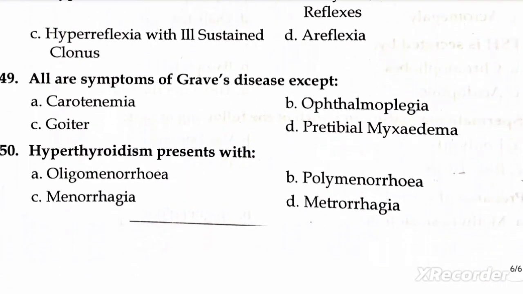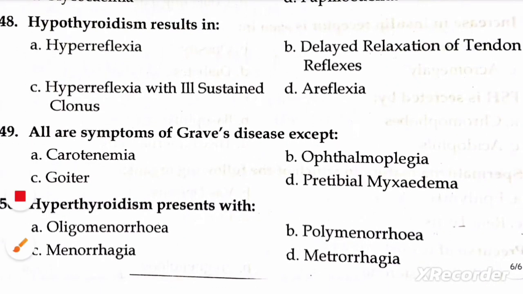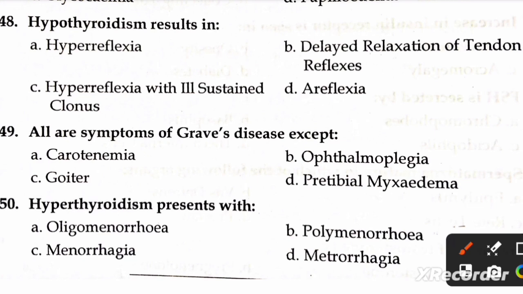Next question is, hypothyroidism results in A, hyperreflexia, B, delayed relaxation of tendon reflexes, C, hyperreflexia with sustained clonus, and D, areflexia. Right option is B, delayed relaxation of tendon reflexes.